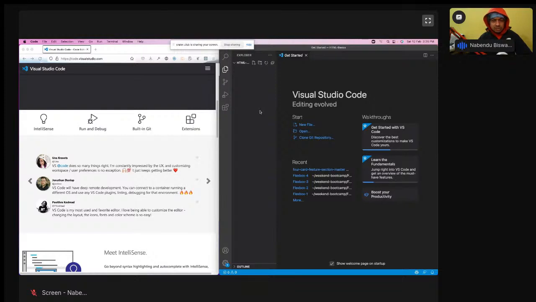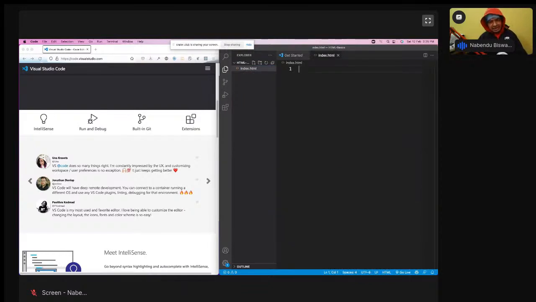So yeah, VS Code is there, and then I will create an index file, like index.html. This is a very lightweight editor, so even if you have a 4 GB RAM system, it doesn't matter, it will work. And this index.html I have created from here.